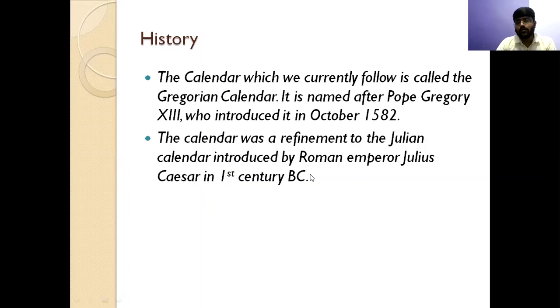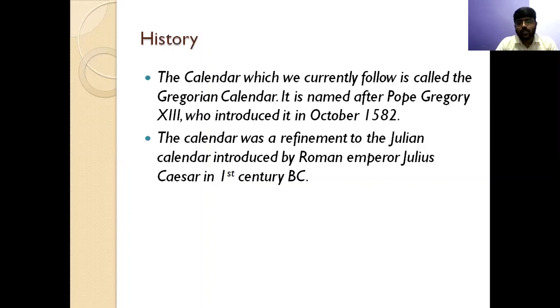It's not that the calendars were not there before Julius Caesar. I'm not saying that, but he introduced the very perfect calendar that was quite near to the approximated values of revolution of Earth around the sun, or it was synced with the solar system. Okay, as we know, the calendars have been synced with astronomy. It's not like randomly anything has been decided. Okay, so astronomy से इसका थोड़ा सा link है, वो हम देखेंगे.